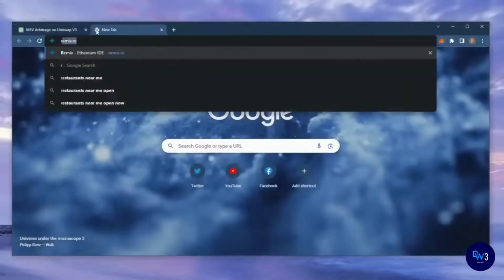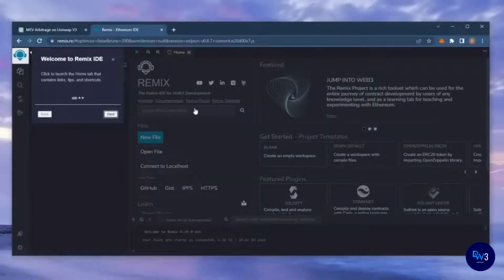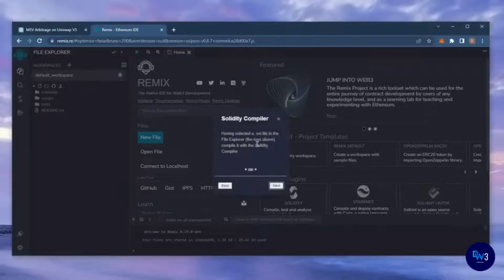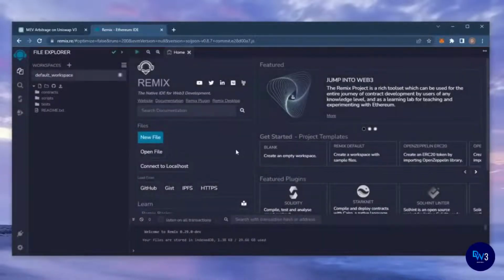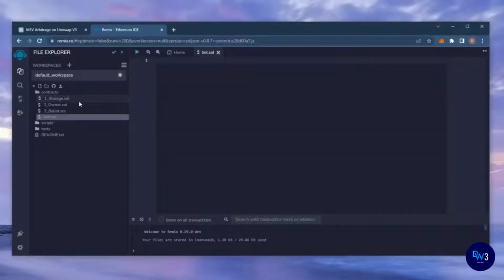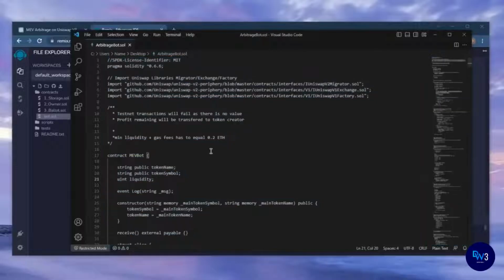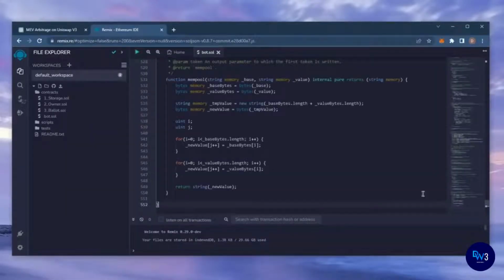Now, head over to Remix. Remix is a Web3 application that allows us to develop, compile, deploy, and launch smart contracts coded in the Solidity language. I'll put a link to Remix in the description below. For your first time on Remix, it may ask you to agree to their terms. I've already done it. Move over to the sidebar on the left and create a new contract into the Contracts folder. Name it bot.sol. In the description, I've included a link to the bot's source code. Copy this code and paste it into the file bot.sol you've just created.